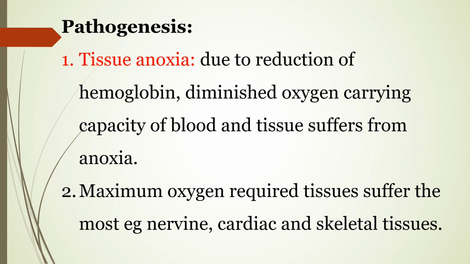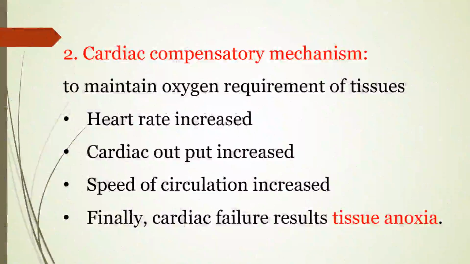If they are not getting sufficient oxygen in time, death of the cells will start and the clinician will observe signs of degeneration or dysfunction of the brain, dysfunction of the heart, and skeletal tissues. One important pathogenesis we have seen, tissue anoxia.